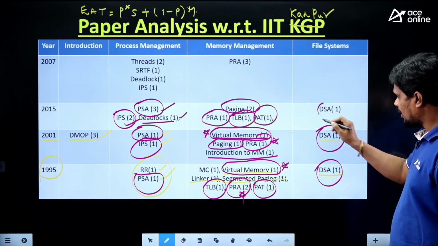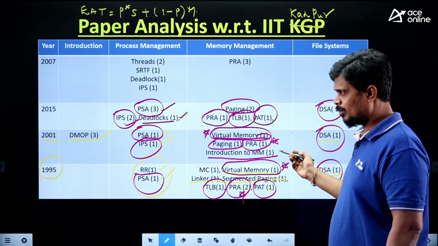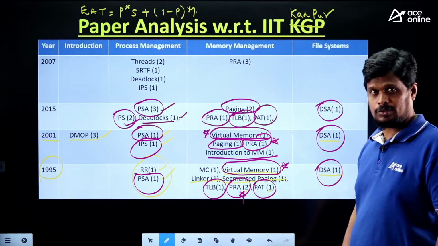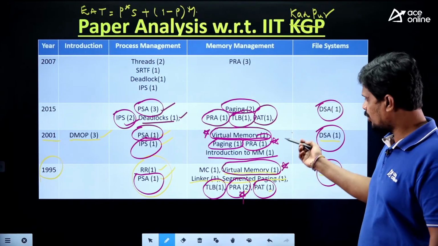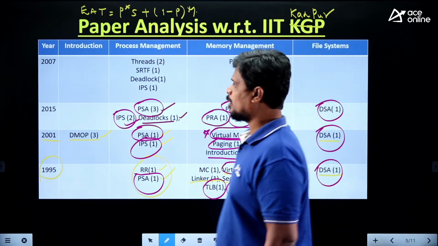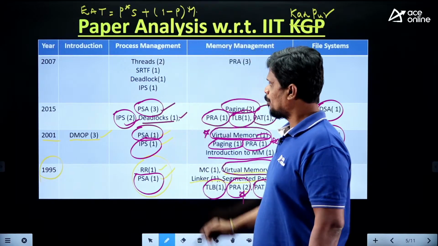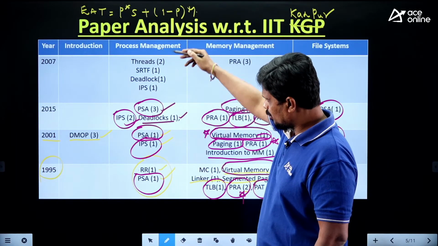Every year one question is given. In 2015 there is one question, 2001 one question, and 1995 also it has given one question. So we need to focus on these things. Next, coming to the 2007 paper, if you verify, in 2007 more weightage is given to process management.